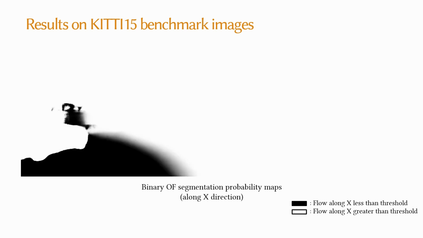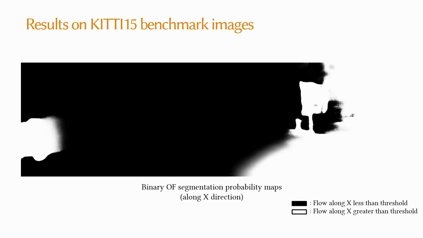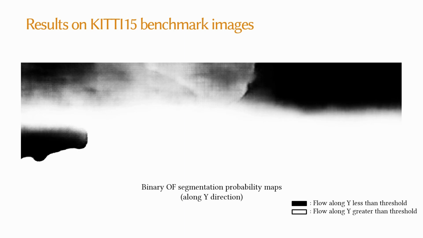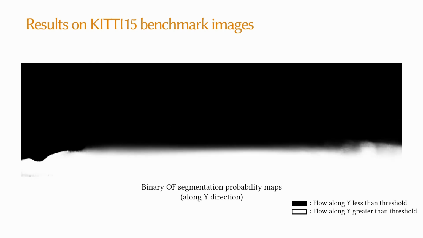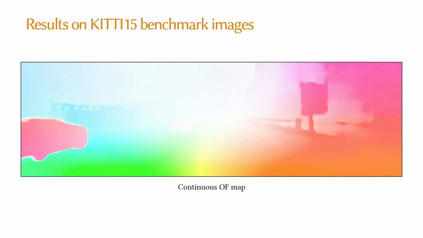Here is an example of binary optical flow segmentation along x direction. And here is an example of binary optical flow segmentation along y direction. Combining these segmentations, we could generate a continuous optical flow map as shown here.